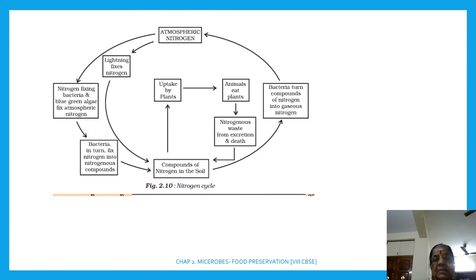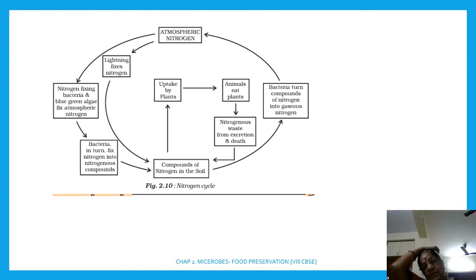Okay, and further, bacteria in turn act on compounds of nitrogen, and when they are used up, the remainder is returned as gaseous nitrogen. At the same time, these compounds of nitrogen, nitrites and nitrates, are taken and utilized by the plants, and in turn herbivores, grass-eating animals, that is animals that eat plants, eat these plants, and the nitrogenous waste excreted by the process of excretion also forms compounds of nitrogen.